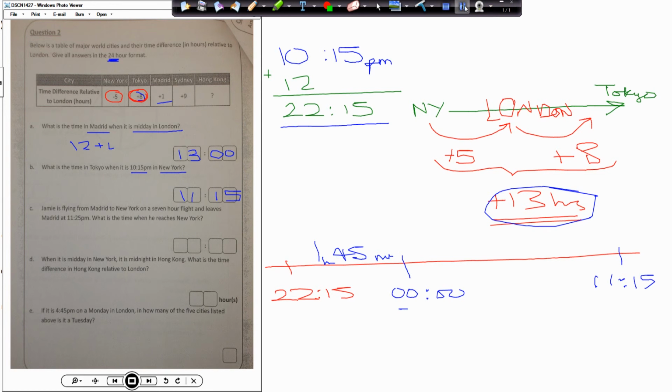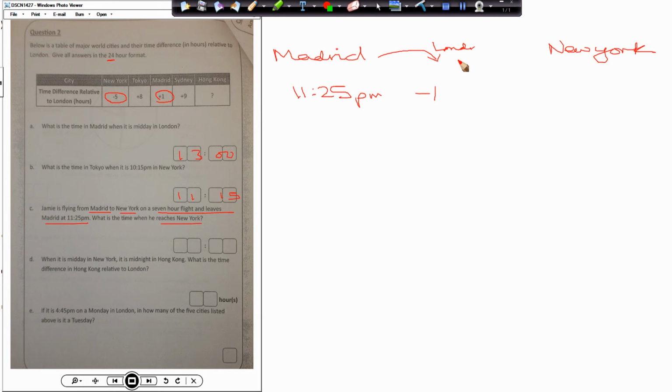Okay. Next question. Jamie is flying from Madrid to New York on a 7-hour flight and leaves Madrid at 11:25. What is the time when he reaches New York? We know that Madrid is 1 hour ahead of London. So to change Madrid time back into London time, we have to minus the 1 hour. And New York is 5 hours behind London, so we have to minus another 5 hours.